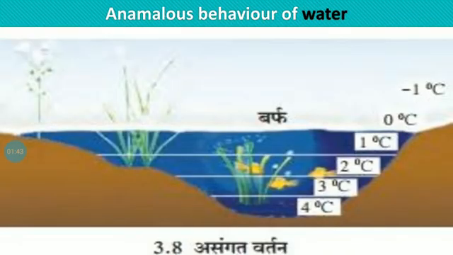Today we have to see the next point. The name of the point is anomalous behavior of water. See friends, usually when the temperature of a substance is lowered, its density increases as the volume decreases, but water is an exception to this rule.